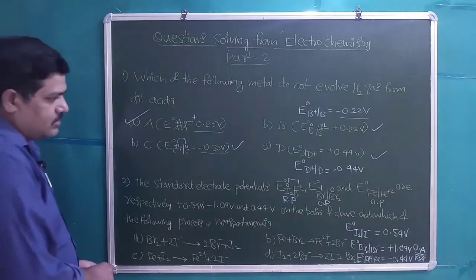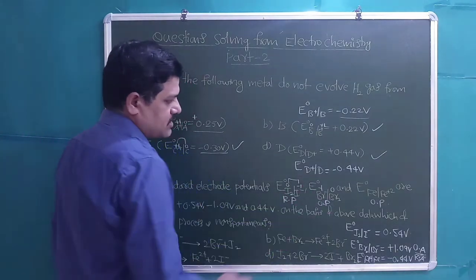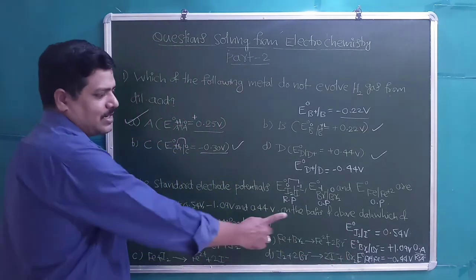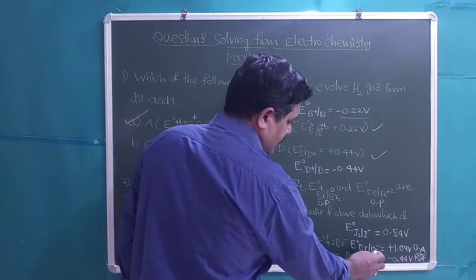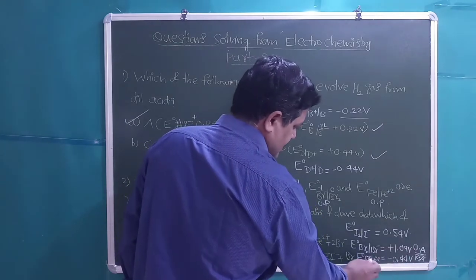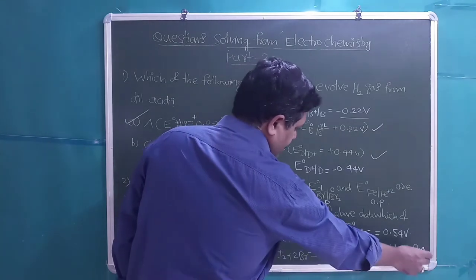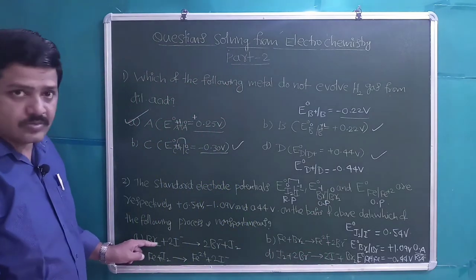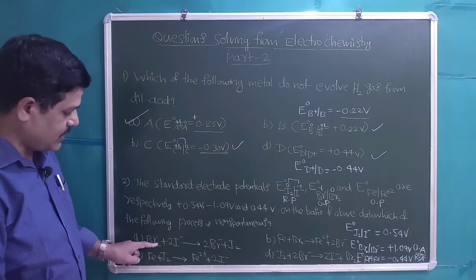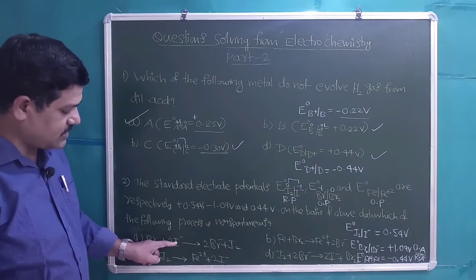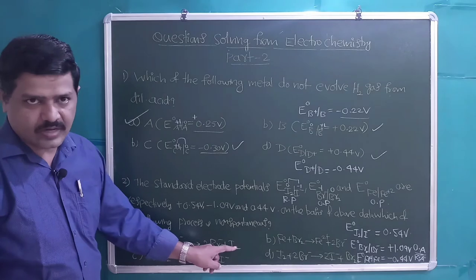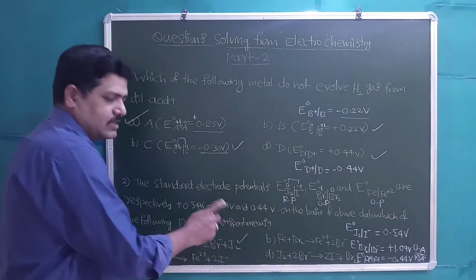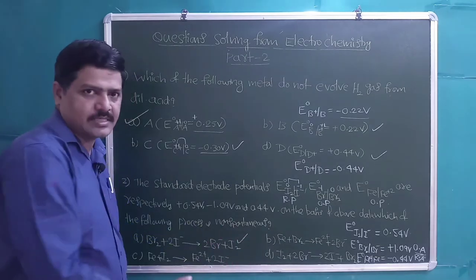So students, whatever electrode potentials they have provided, we have converted into reduction potentials. From the reduction potential data, it is clear that bromine is a strong oxidizing agent and Fe is a strong reducing agent. So first equation you check: Br2 is oxidizing I⁻ into I2. Yes, it is possible. It is a spontaneous process, but we need the non-spontaneous process among these.